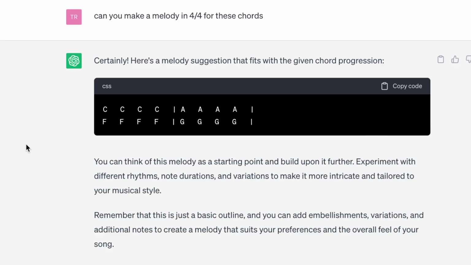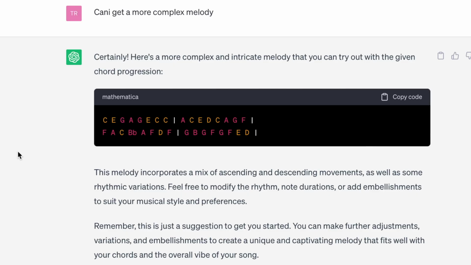Which is really just a walking bass line based on these chords, but I still think it sounds pretty good. Now after that, I asked ChatGPT if it could come up with a melody in 4/4 for these chords, and it just gave me the chord tones again. So then I obviously asked if it could make something more complex, and then it gave me this nonsense.